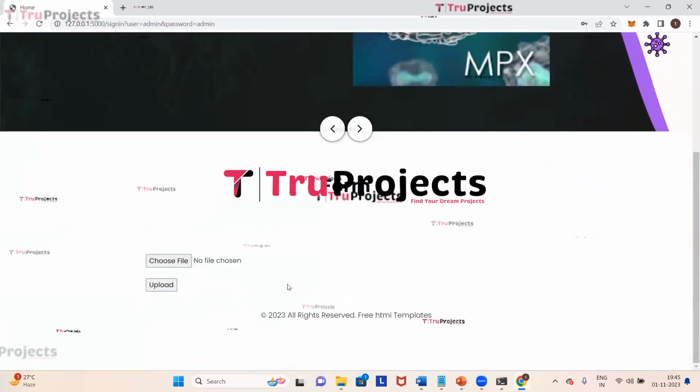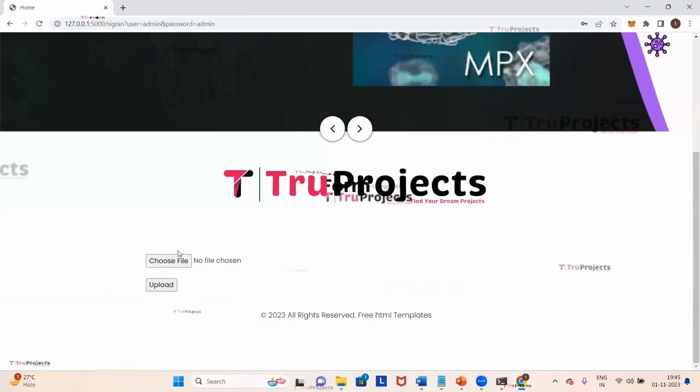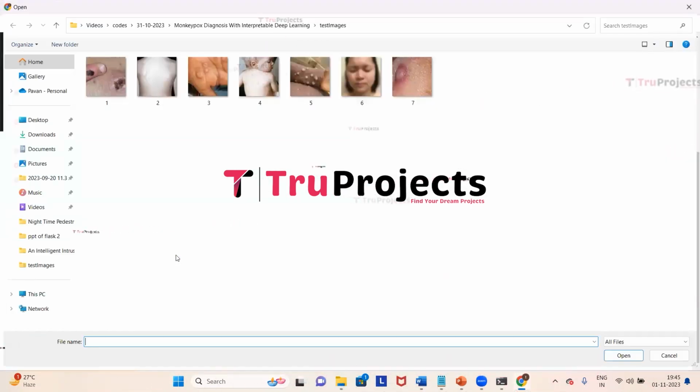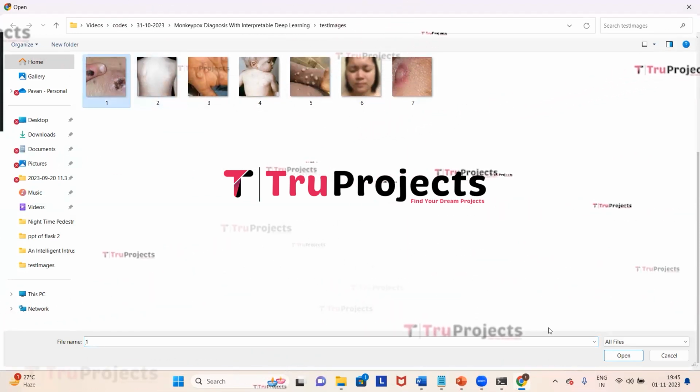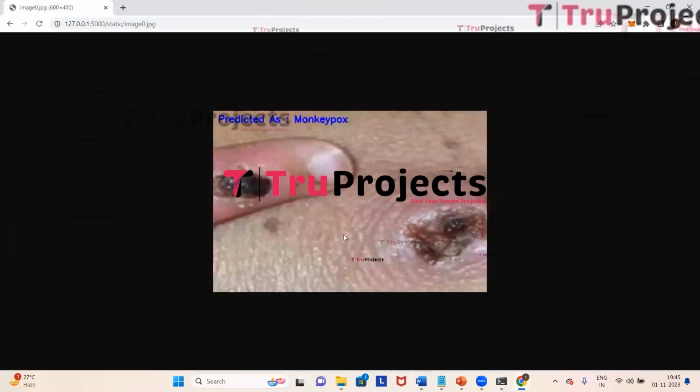Here, by clicking on the choose file button, we need to upload the disease images. So I'm clicking on choose file button. I'm selecting the first image and clicking on open. And now we need to click on upload. So here we can see that in the blue color text, it is predicted as monkeypox detected, which means the person is suffering from monkeypox.